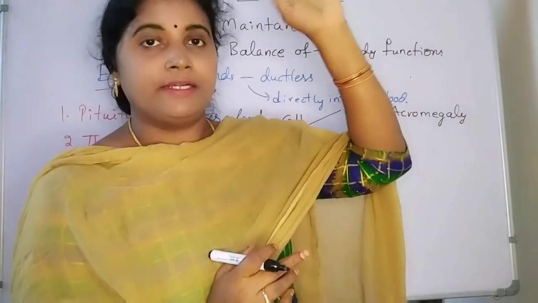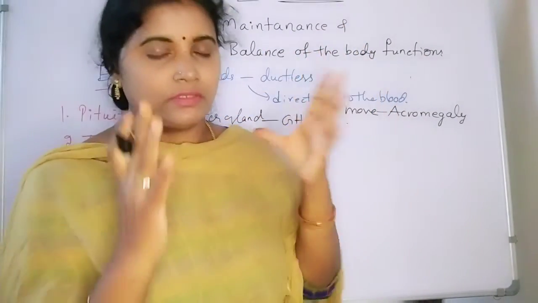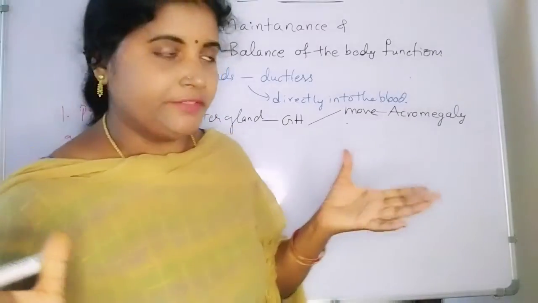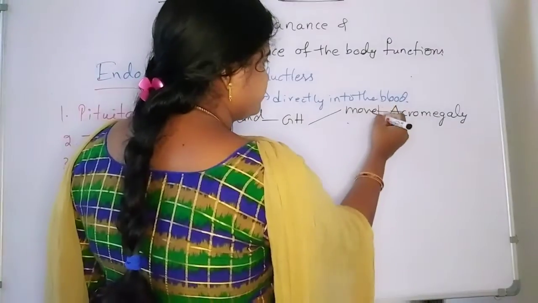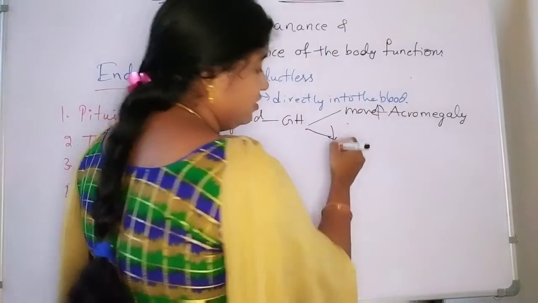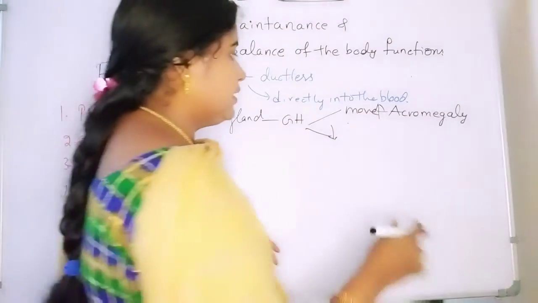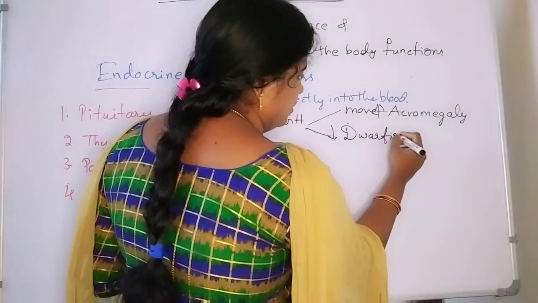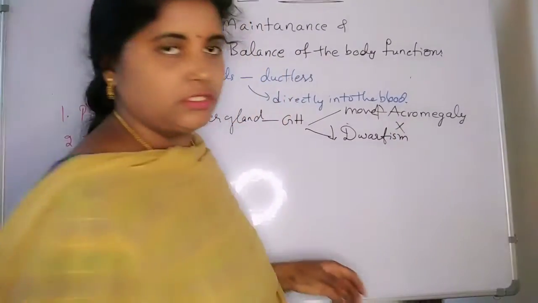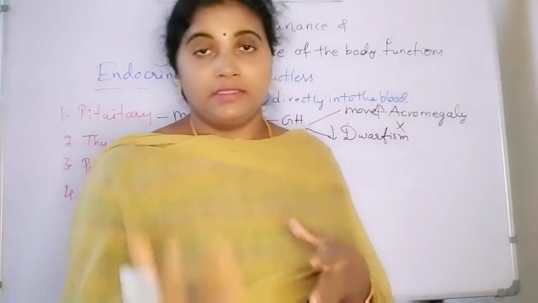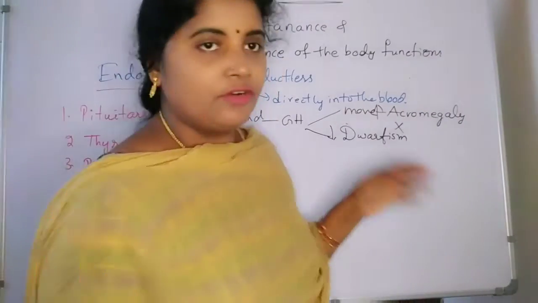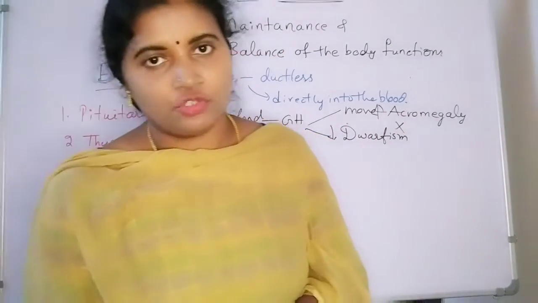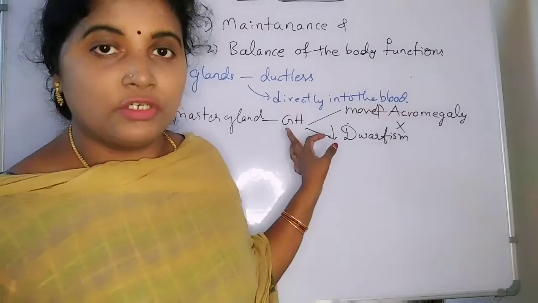The person will be very tall, huge personality, facial features also will be very different. And if it is less than the required amounts, it is going to cause dwarfism, the exact opposite of gigantism, and here dwarfism means a person will be very short. So that is about the growth hormone.